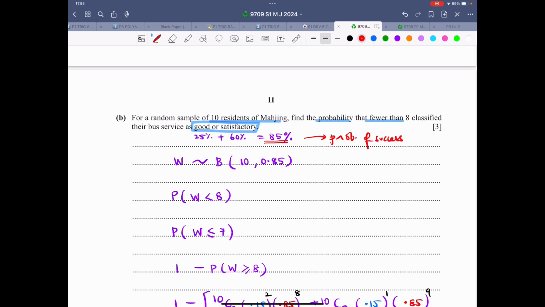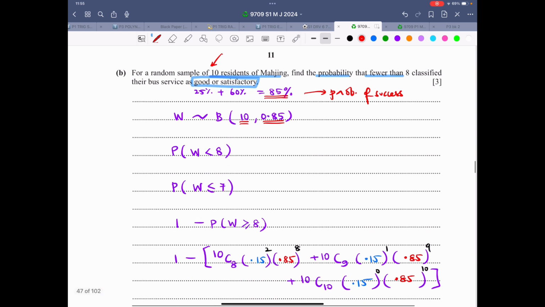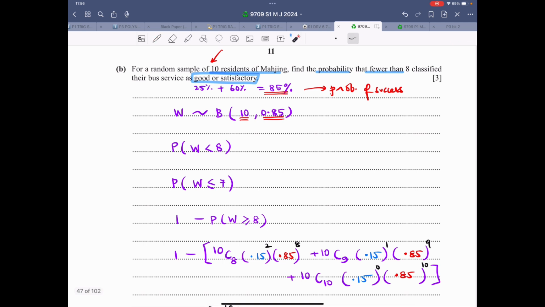So now 10 is the number of trials, 0.85 is the probability of success, fewer than 8 does not include 8. So I have used the symbol W for good or satisfactory. Probability W is lesser than 8. 8 is not inclusive. W lesser than 8 means lesser than or equal to 7, but that's too much to calculate. 7, 6, 5, 4, 3, 2, 1, 0. So what's the shortcut? That is calculate the probability for 8, 9, 10 and subtract it from 1.